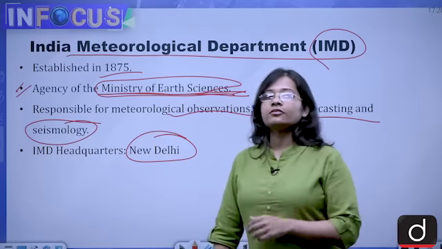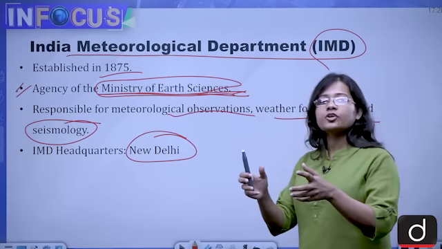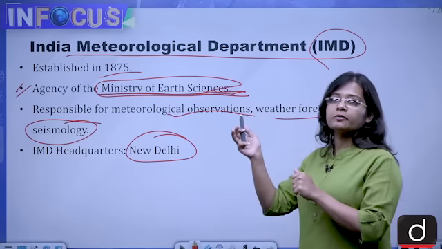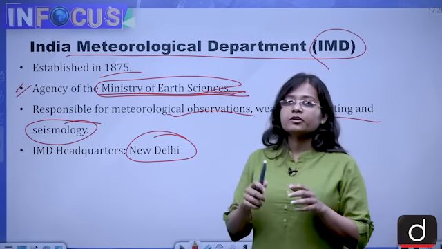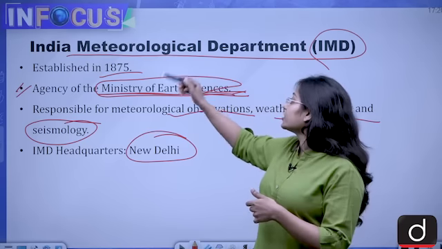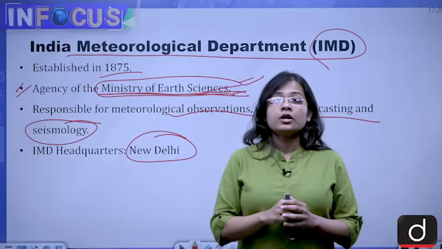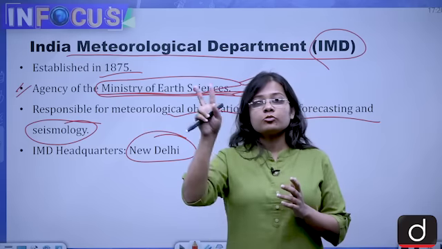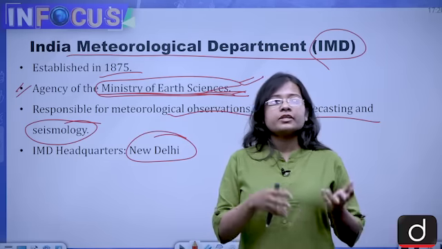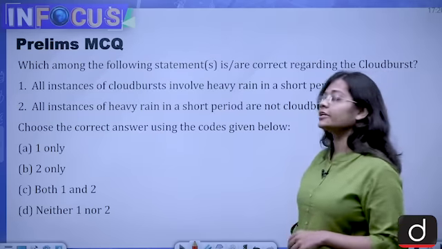So that is what we have studied about the Amarnath Shrine, its location, then the cloudburst, consequences of cloudburst, and the Indian Meteorological Department. A few of the facts you need to remember: from the mains perspective, the consequences and the process of cloudburst; from the prelims perspective, which agency IMD is responsible to, the cloud responsible in cloudburst, the cumulonimbus cloud, and the definition of cloudburst given by the IMD, so that you will be able to differentiate between the questions and mark them right.